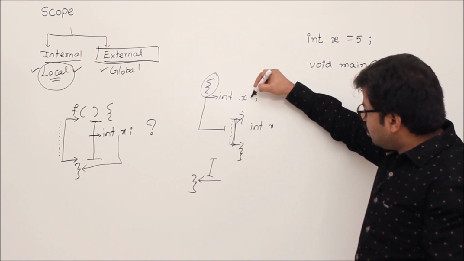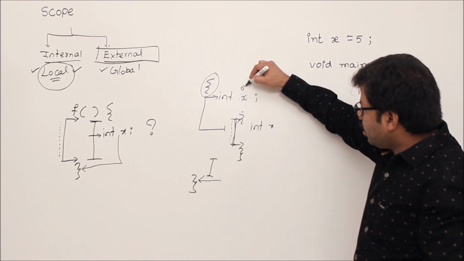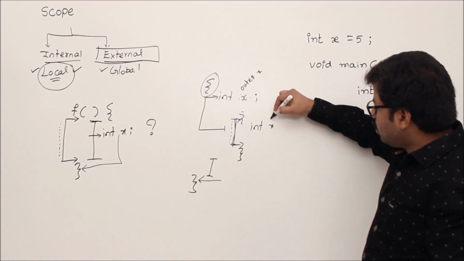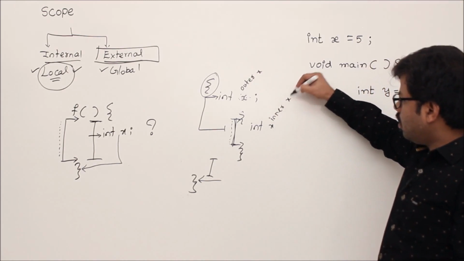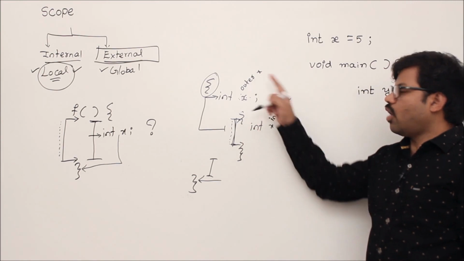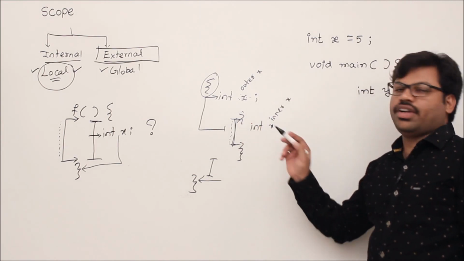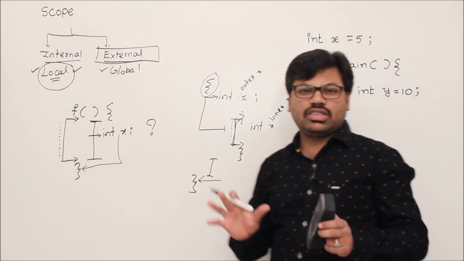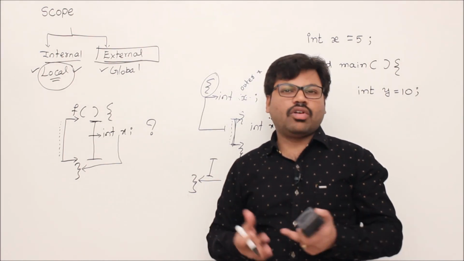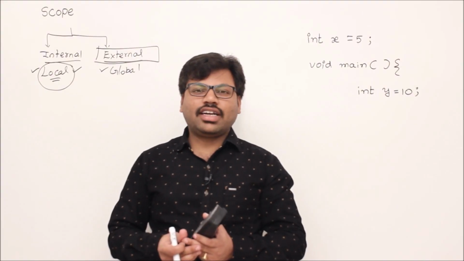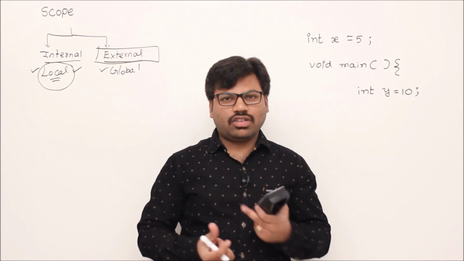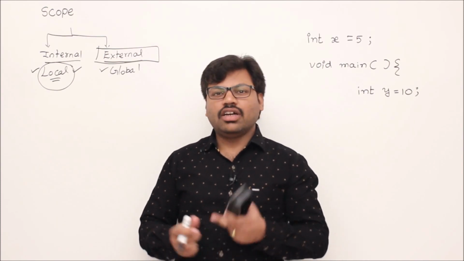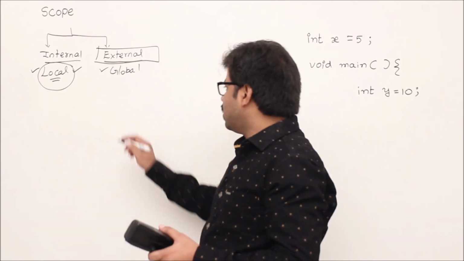That means let's denote this by outer x. This is inner x. So inner x hides outer x from this point to this point. If you know this concept, then you can easily understand the scope of a variable. You understand the core idea of scope of a local variable, correct? So let's see with some examples.